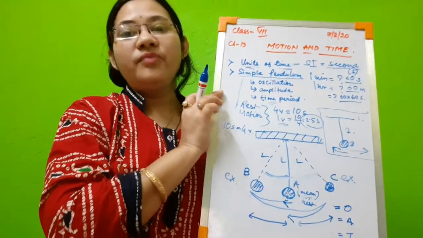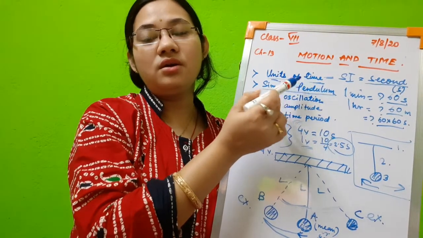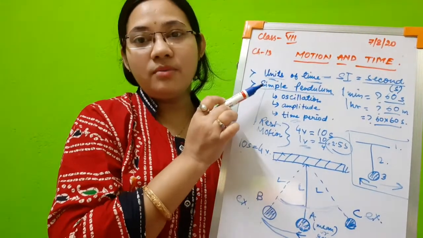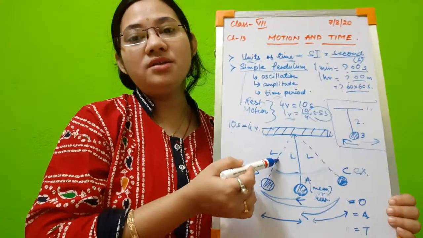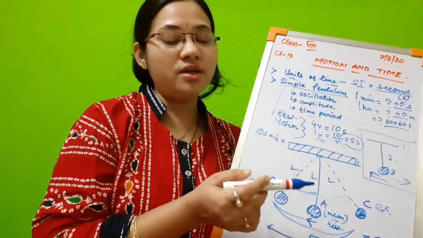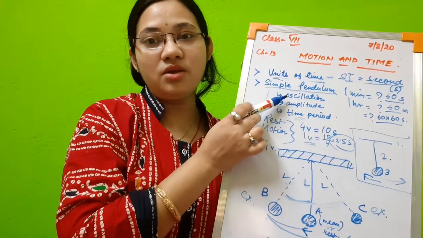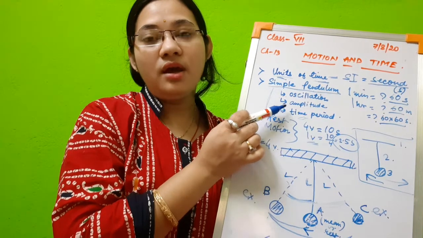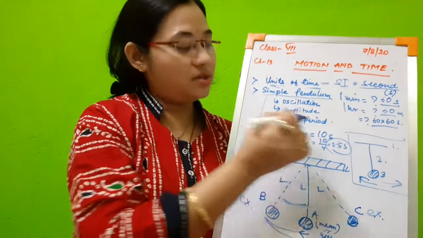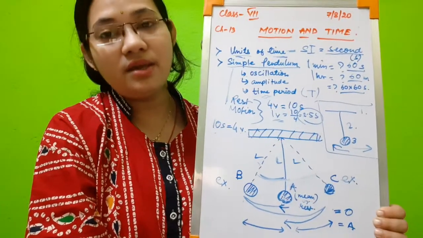In today's video we have studied the units of time and we have studied the simple pendulum. Please draw this diagram in your classroom copies and go through the book, try to find out the meanings of these terminologies: what is the meaning of oscillation, what is amplitude, and what is time period. Time period is usually denoted by capital T.